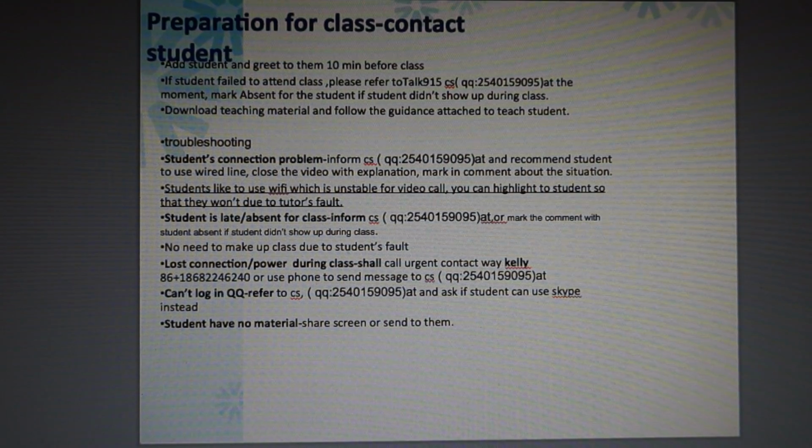Troubleshooting is the part that lets you know, when some situations happen, which department you need to contact. If you or your student meet the situations this page lists, you should contact our CS team.